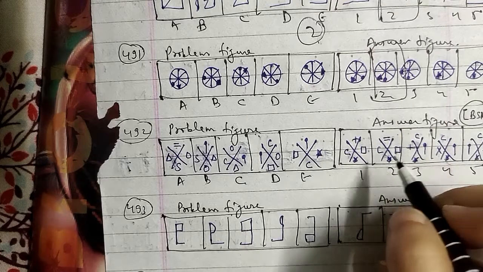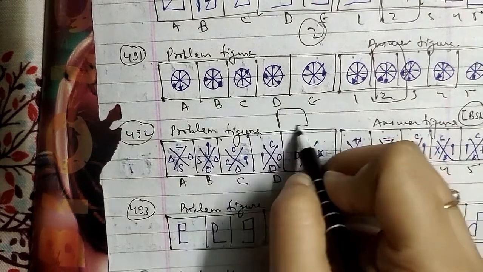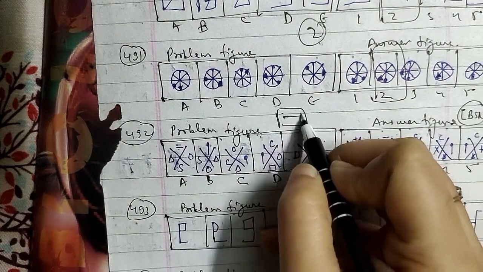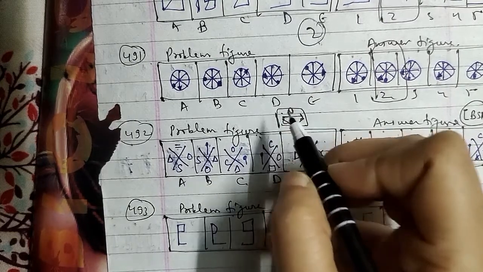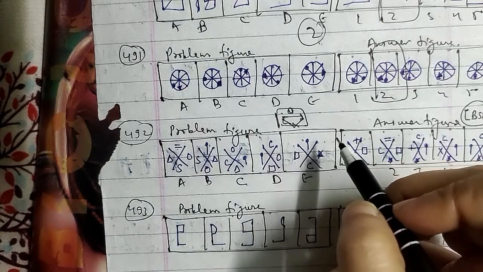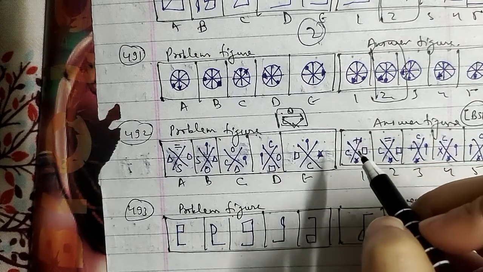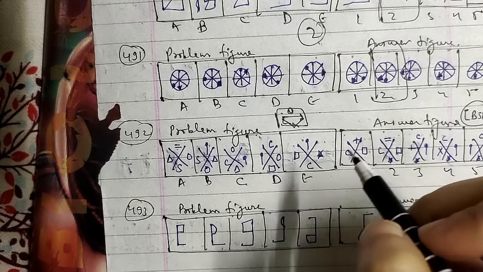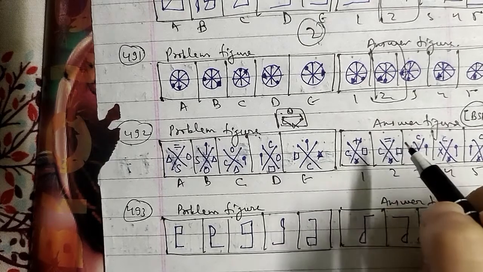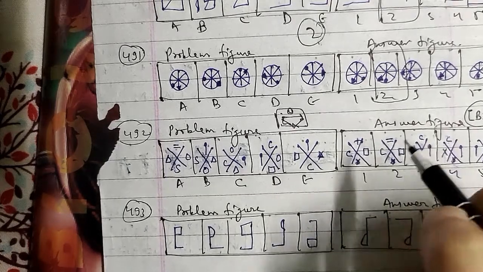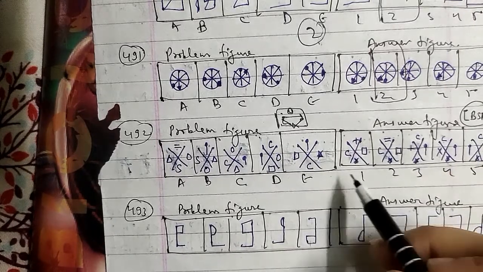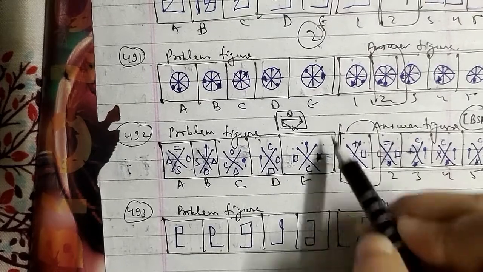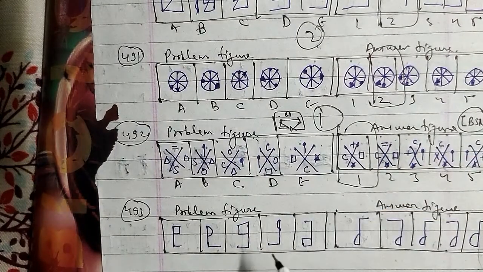So here the symbols move in order: this one moves here, this one moves here, and these interchange in the first step. The symbol at the encircled position gets replaced by a new one in a subsequent step, and the symbols move in the order obtained by rotating the above figure 90 degrees anti-clockwise each time. So after the E figure, the first figure will be the right answer for this question.